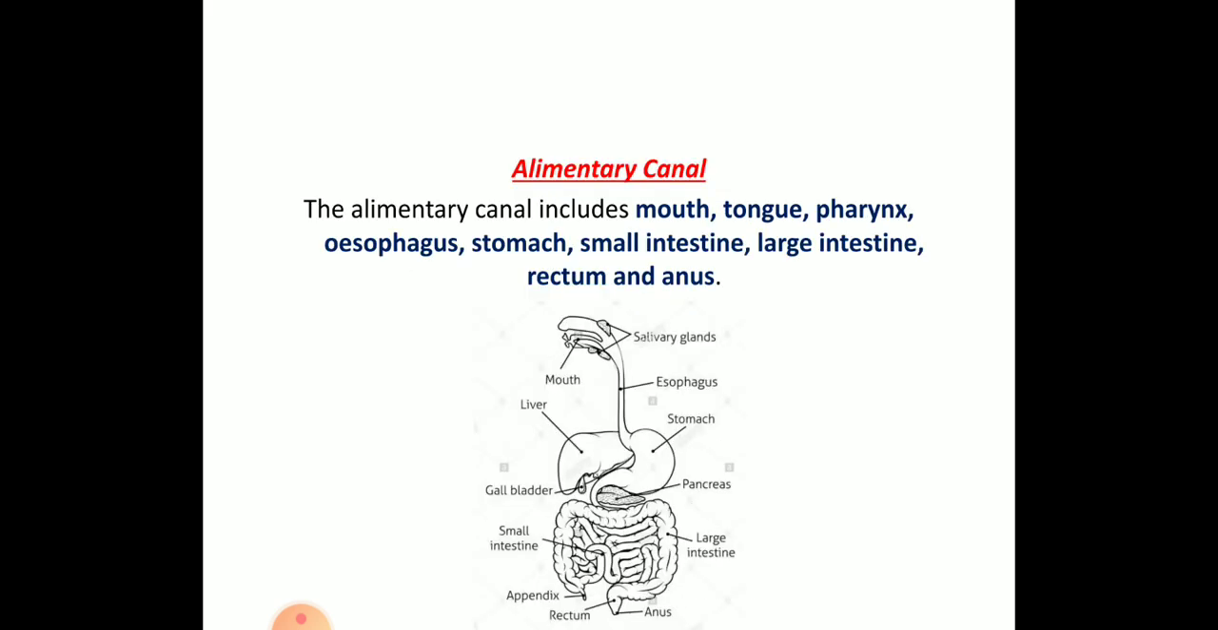Next, the alimentary canal includes the mouth, tongue, pharynx, esophagus, stomach, small intestine, large intestine, and rectum. This is the more appropriate diagram you can draw, because it contains the maximum number of labels, and you should know the labels. If they ask you to draw the alimentary canal, please draw this diagram.